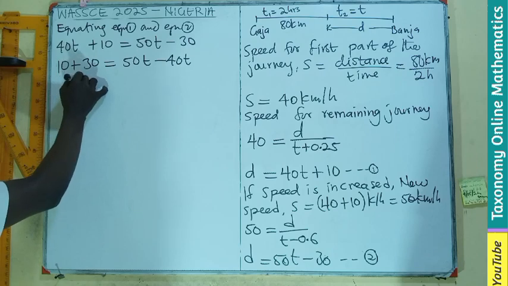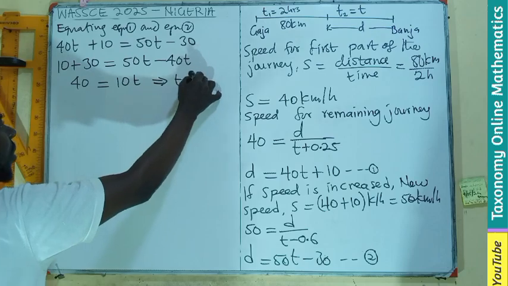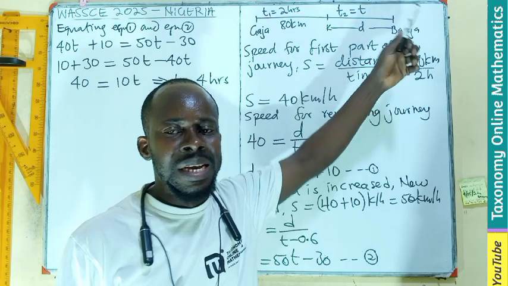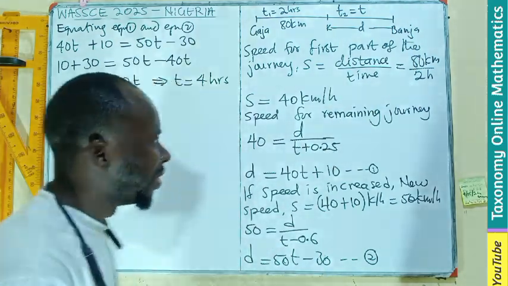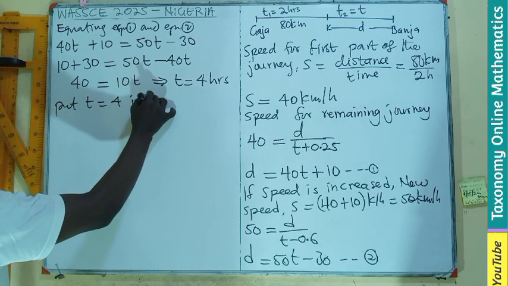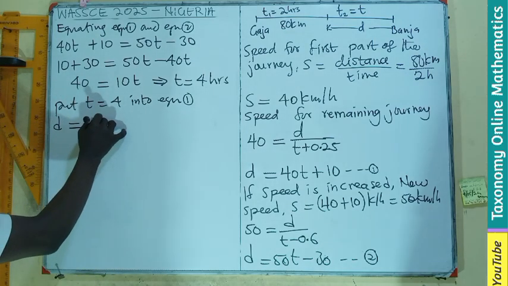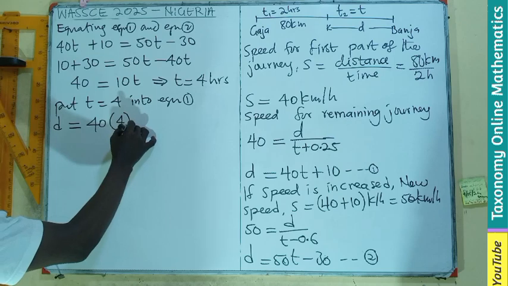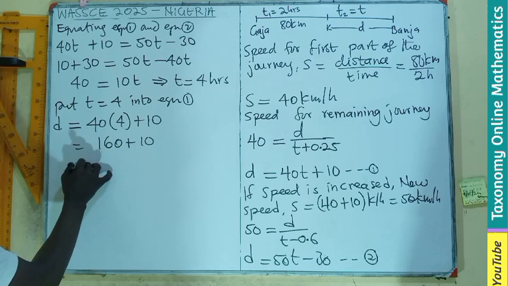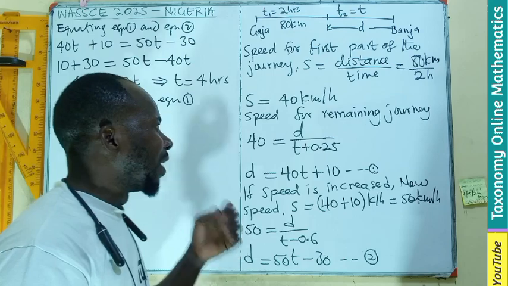This 30 is coming here, so 10 plus 30, 50t is there, then 40t will subtract. You have your 40 here, you have your 10t. That means t is going to be 4 hours. It means the time you spend to complete this part of the journey is going to be 4 hours. But now how do we get the distance? So let's put t equals 4 into any of the equations. I'm picking equation 1, meaning d will now be equal to 40 times 4 plus 10. That will give us 160 plus 10, making 170. But that is going to be in kilometers.